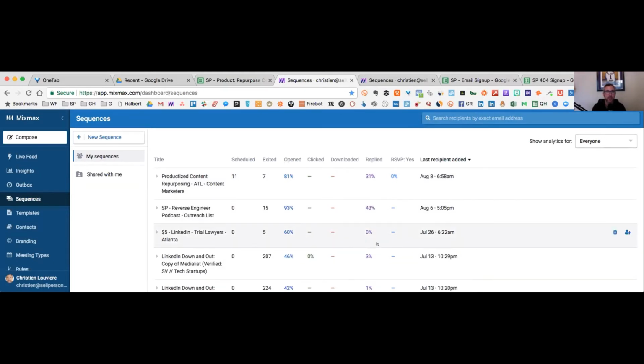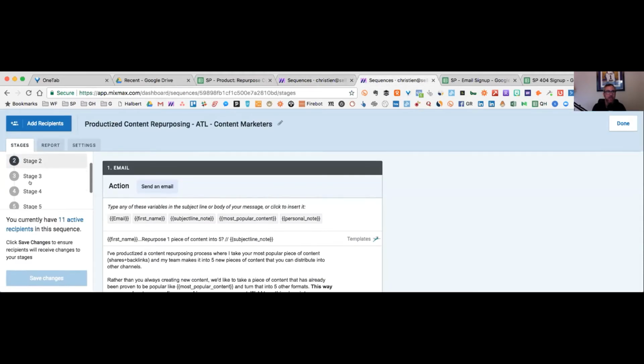Some of these other campaigns are lower because they were simply options to share articles on social media, so there actually was no direct engagement on those. But focusing on something like this, you can see we had an 80% open rate and a 31% reply rate. What we did is we created a 5-stage sequence. I'm over in Mixmax again, I just jumped into a separate tab.